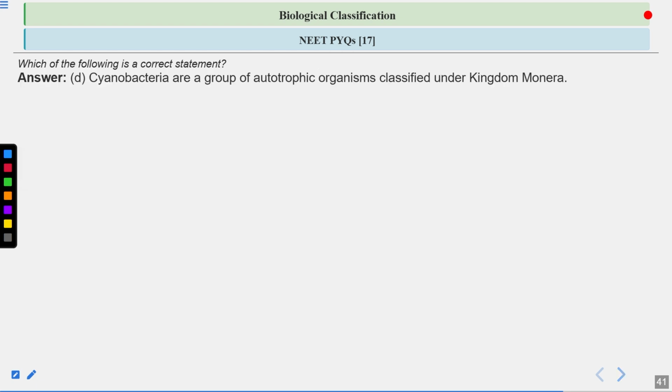The answer is option number D, fourth is the correct answer. Cyanobacteria are a group of autotrophic organisms classified under kingdom Monera. This is the correct statement here. Cyanobacteria, known as blue-green algae, can photosynthesize. They are photoautotrophic. And they are classified under the kingdom Monera. So they are unicellular prokaryotes.